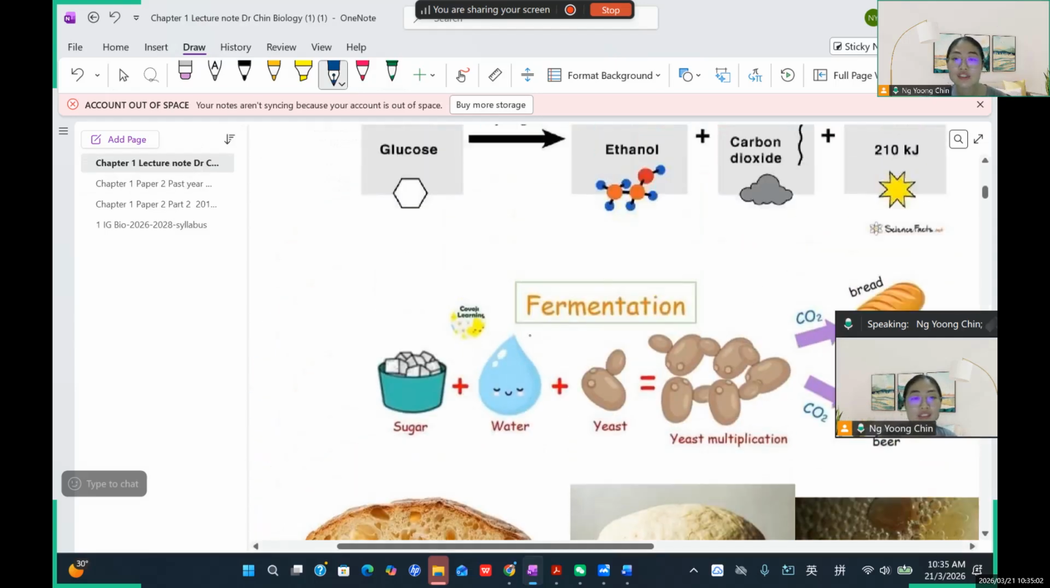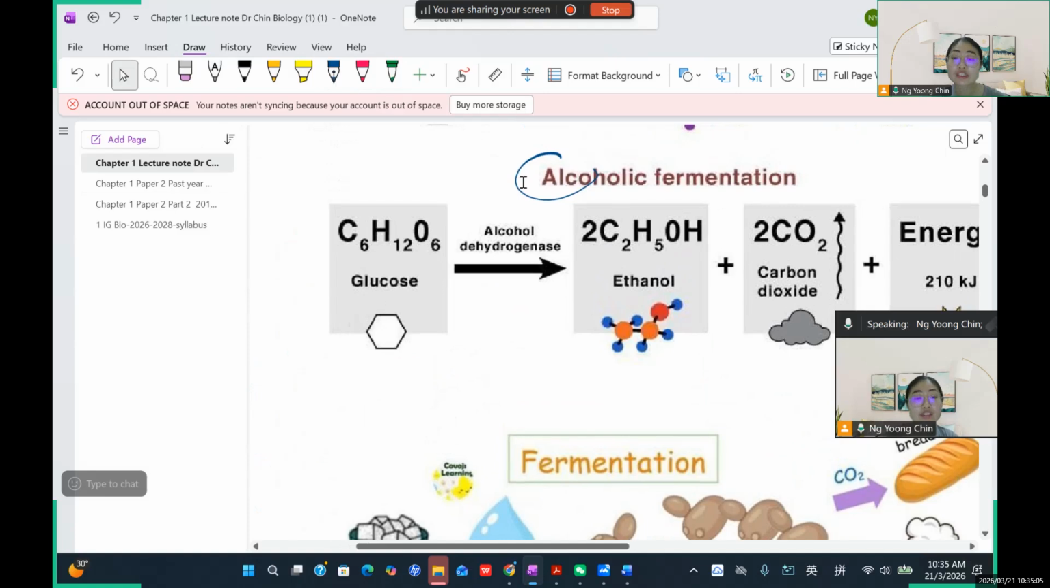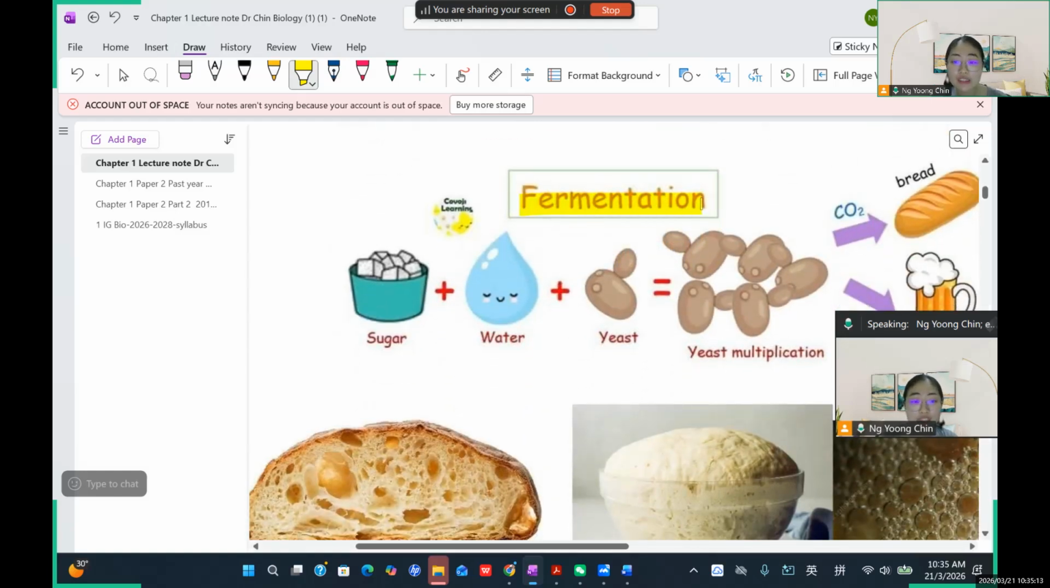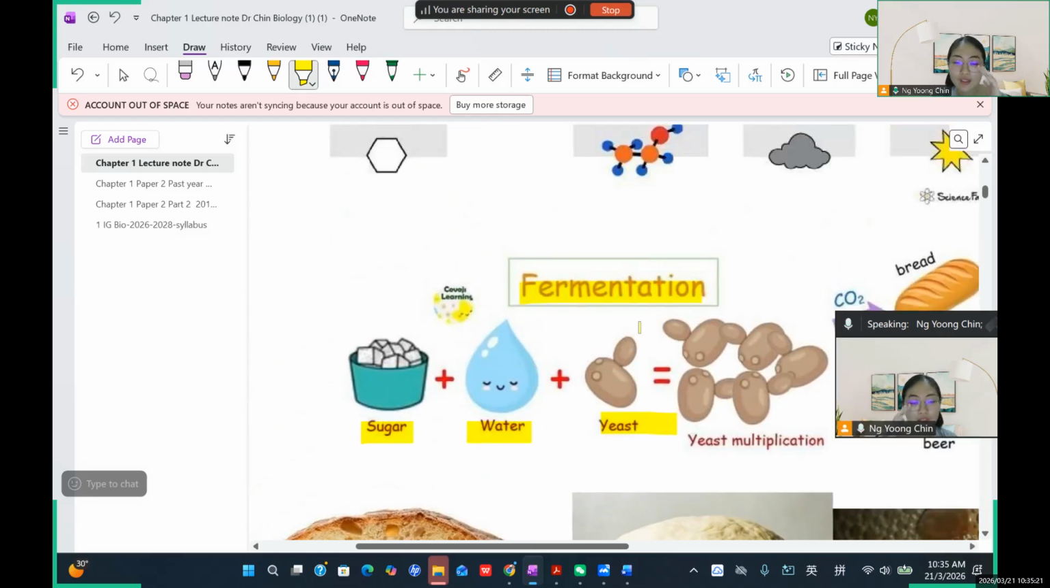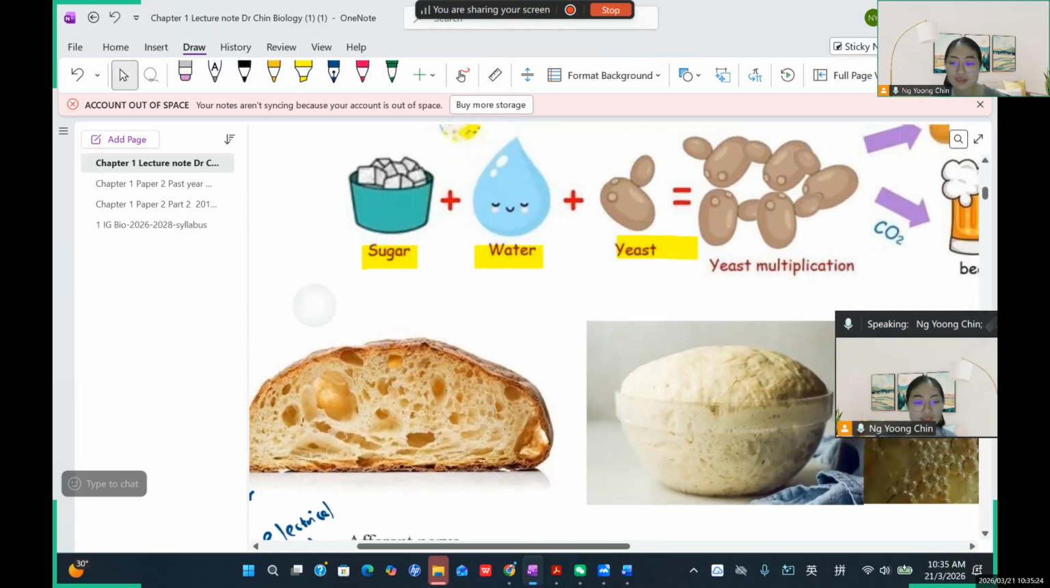Actually, I didn't show you. They're just referring to this one, the fermentation. Okay, the alcoholic fermentation, which is performed by the yeast. So you can see in fermentation you require the yeast and also the sugar and also the water, right? Emma, have you made bread before?